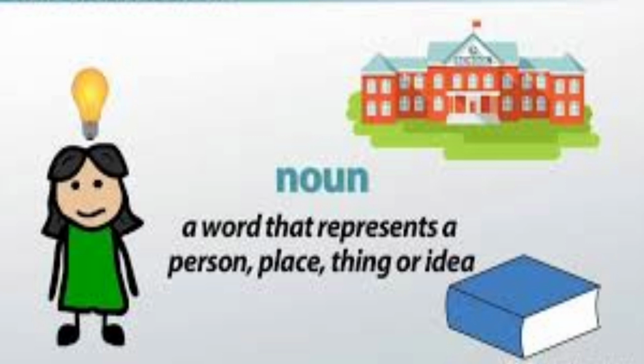We had already discussed that noun is the name of a person, place, and thing. All naming words are known as noun, right? So all the words which you can touch, which you can see, which you can feel about, that is known as noun, right? Because whenever you think about happiness, you can feel it, it's a noun. So noun is a word that represents a person, place, thing, or idea.